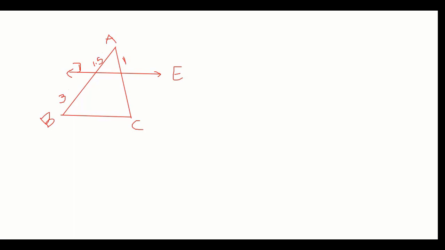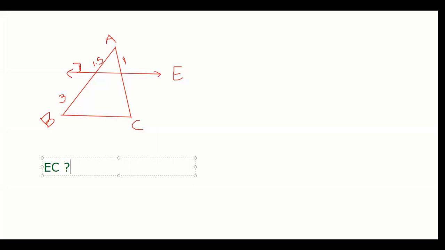Can you find out EC? What will be the value of EC? Some people will find it very orally. What will be EC? 2. That's it. How, tell me? Sir, AD equals 1.5 and AB equals 3, so it's double. So 1 doubled. Again, this is happening because DE is parallel to BC. That is the main reason.